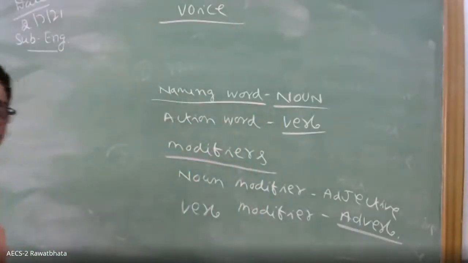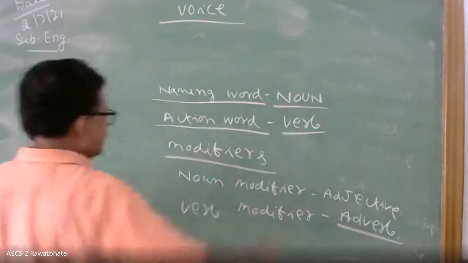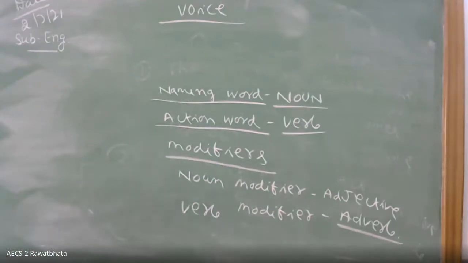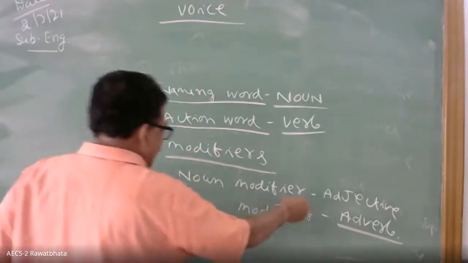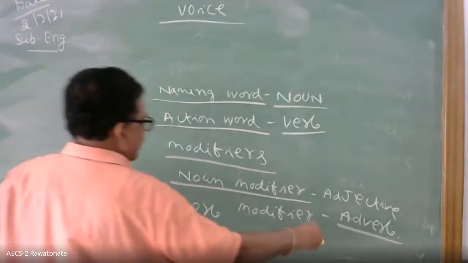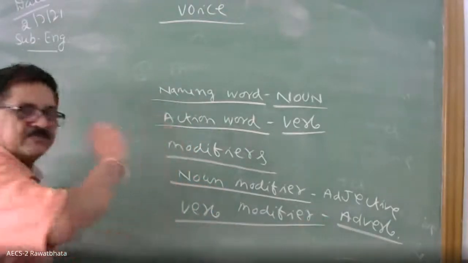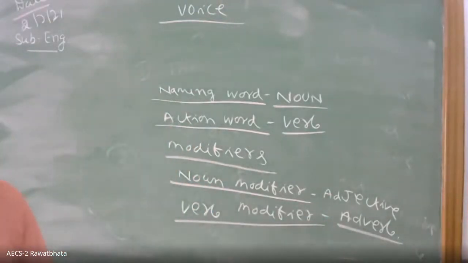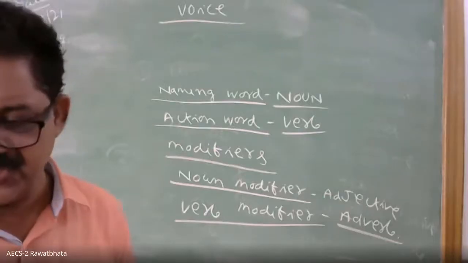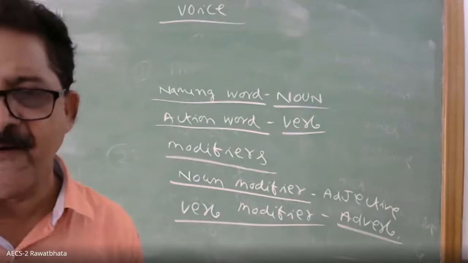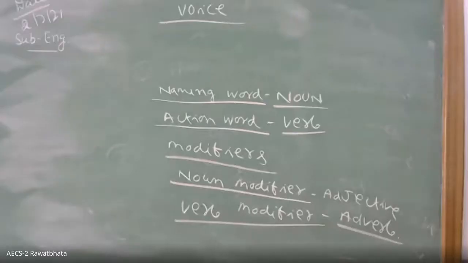So all naming words are nouns. All action words are verbs. Then two modifiers are there: noun modifier is called adjective, verb modifier is called adverb. Clear? Understood? Any doubt? Noted, sir. Now you see.